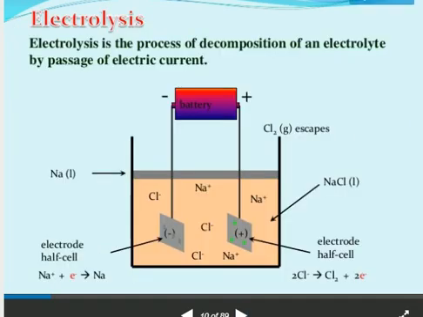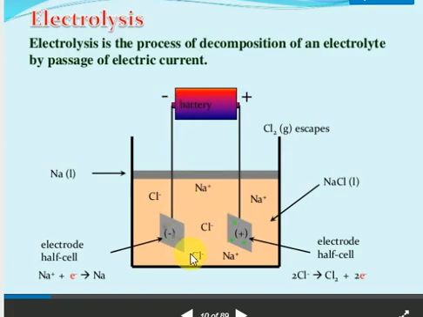So here, electrolysis. What is electrolysis? Look at the word: electrolysis means breaking up. Electrolysis is the process of decomposition of an electrolyte by passing electricity. Suppose we take sodium chloride salt, and two electrodes are there, one positive and one negative. The difference between electrolytic cells and electrochemical cells will come later. Here the anode is positive, the cathode is negative.